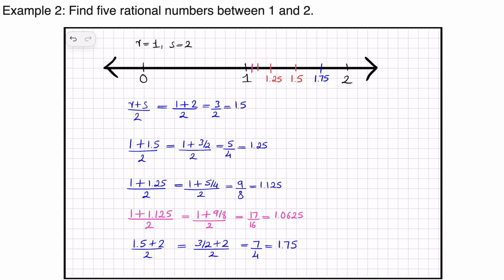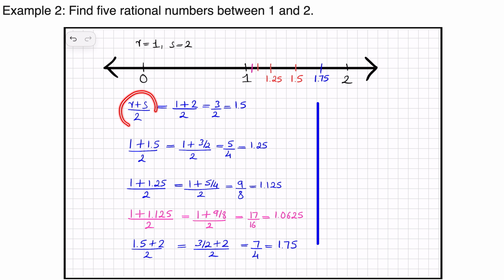So in this process of calculating (R + S)/2, I have always tried to ensure that at least R or at least S is as simple as possible. In this case, 1 is a simple number, 1 is a simple number, 1 is a simple number, here 2 is a simple number. So only on one side we have slightly difficult numbers to calculate. Let us look at the case of finding the correct answer in a very difficult manner. It all depends on the choice of our R and S.